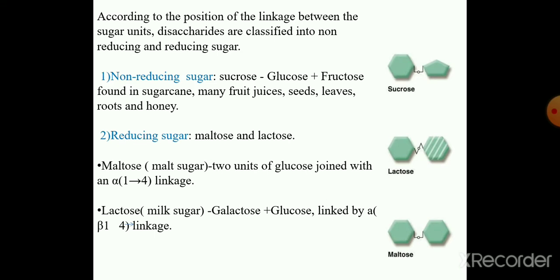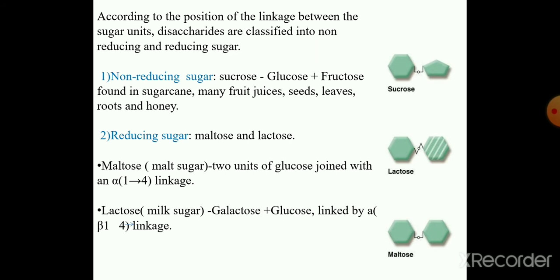According to the position of the linkage between the sugar units, disaccharides are classified into non-reducing and reducing sugars. The first one is non-reducing sugar. Example: sucrose. Sucrose consists of glucose and fructose units, found in sugarcane, many fruit juices, seeds, leaves, roots and honey.